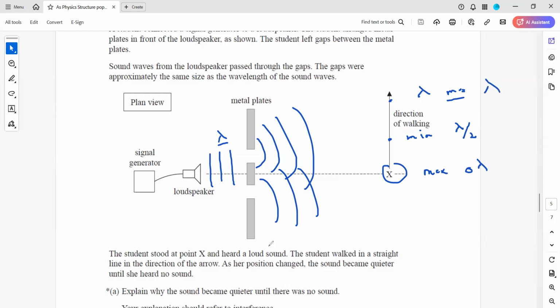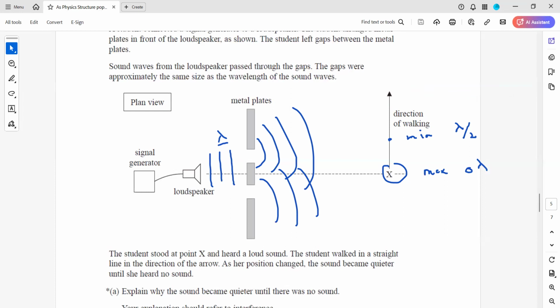So explain why the sound became quieter until there was no sound. We just have to explain this idea. We don't have to explain the third part, only the maxima and minima. And it's worth 6 marks. So how will you score the 6 marks? This answer should be a structured answer. When we say structured answer, you relate one point with the next one.